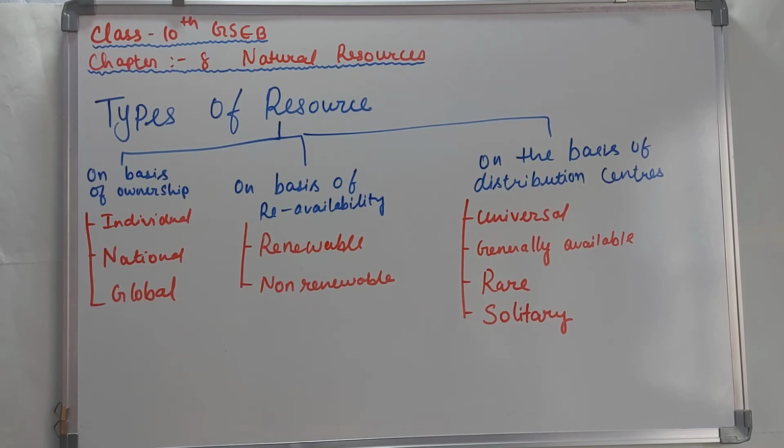Then comes the solitary resource. These are minerals available only at one or two places in the world. This type of mineral, which is available only at one place or some other place, is more rare than rare, we can say. These resources are known as solitary resources. An example is the chemical cryolite, which is only available in Greenland. We have discussed in the second chapter what exactly this cryolite is.